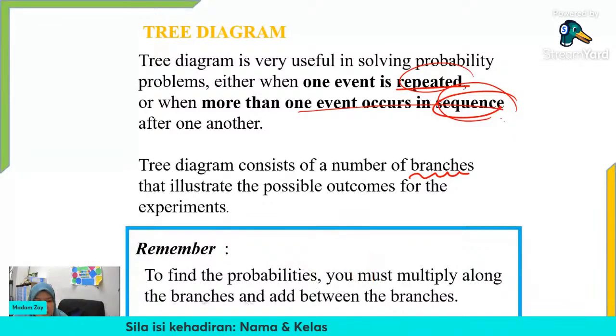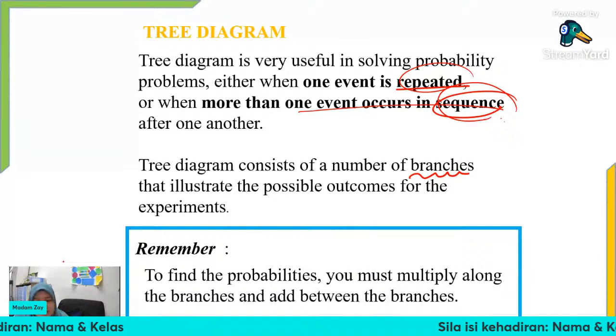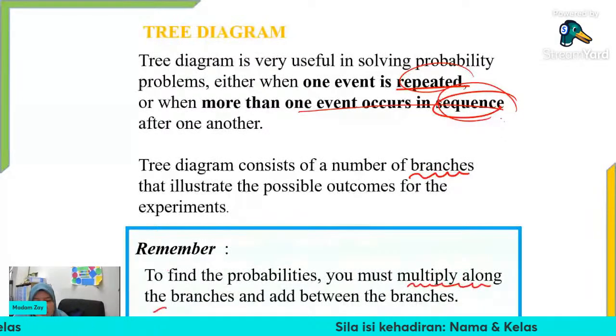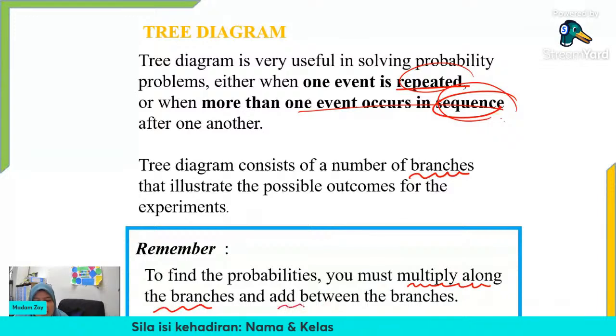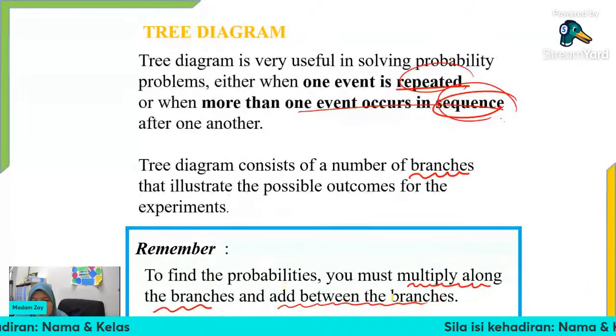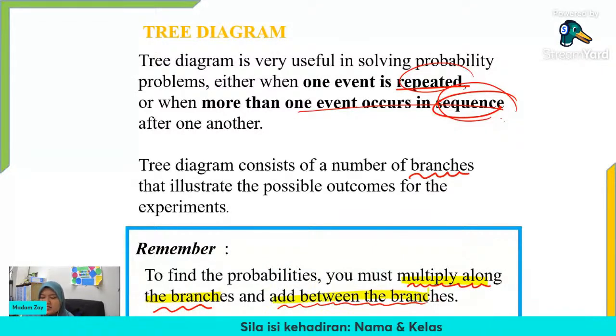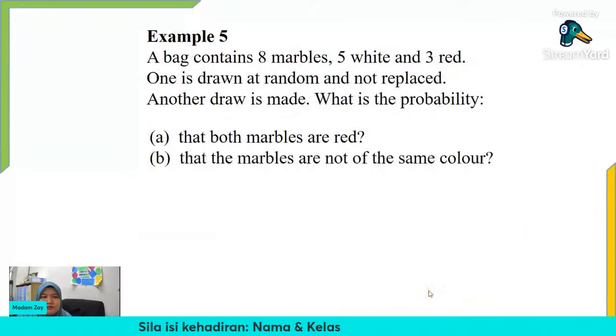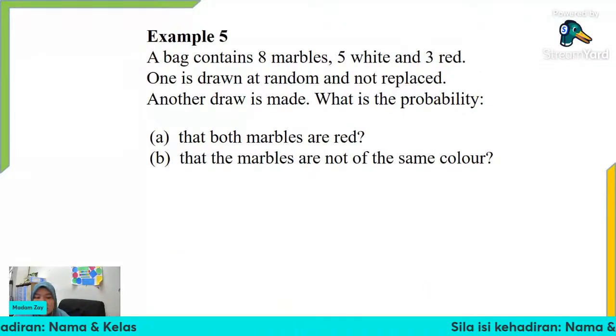Okay, so remember, yang ni you guys mungkin tak faham lagi, tak apa. Okay, to find the probability, the concept is you must multiply along the branches. So we multiply along the branches and add between branches. So why? Why do we have to multiply along the branches and add between the branches? Okay, so let's see some example. How do we create the tree diagram ni?